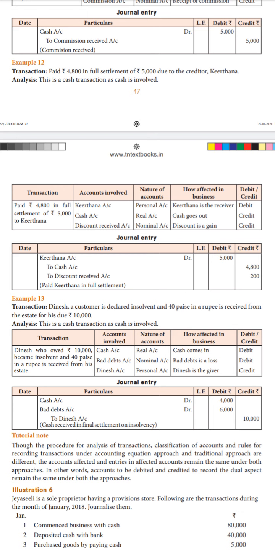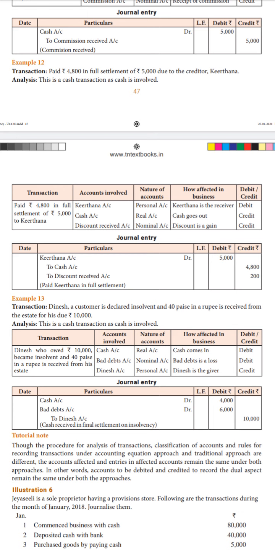Okay. Now he has to give us rupees 10,000. So 40 paise of 1 rupee means how much for 10,000? In that case you have to write it as 10,000 into 0.40 divided by 1. So you get rupees 4,000 as the amount that we are going to receive. So for that you will write cash account. Cash is a real account. Cash is coming in, so we have to debit it. So cash account debit rupees 4,000.